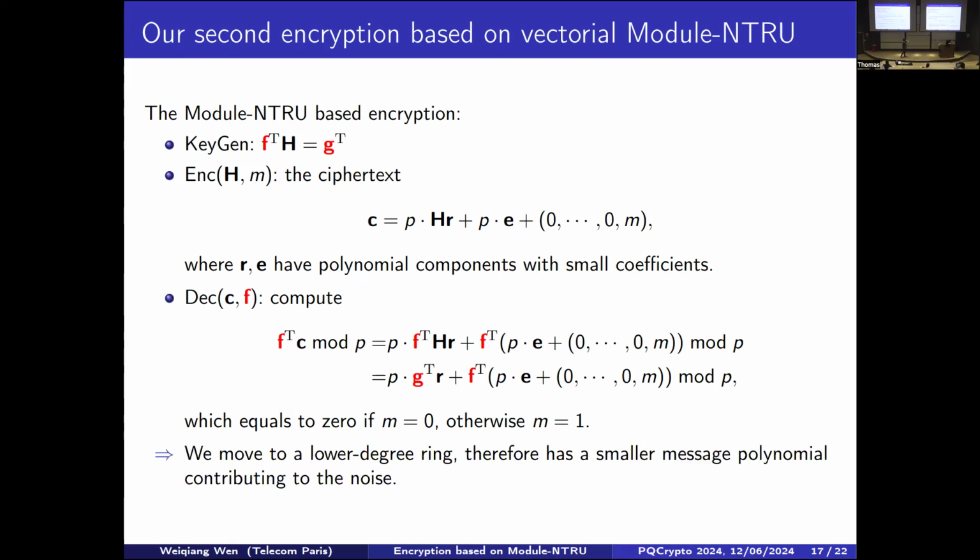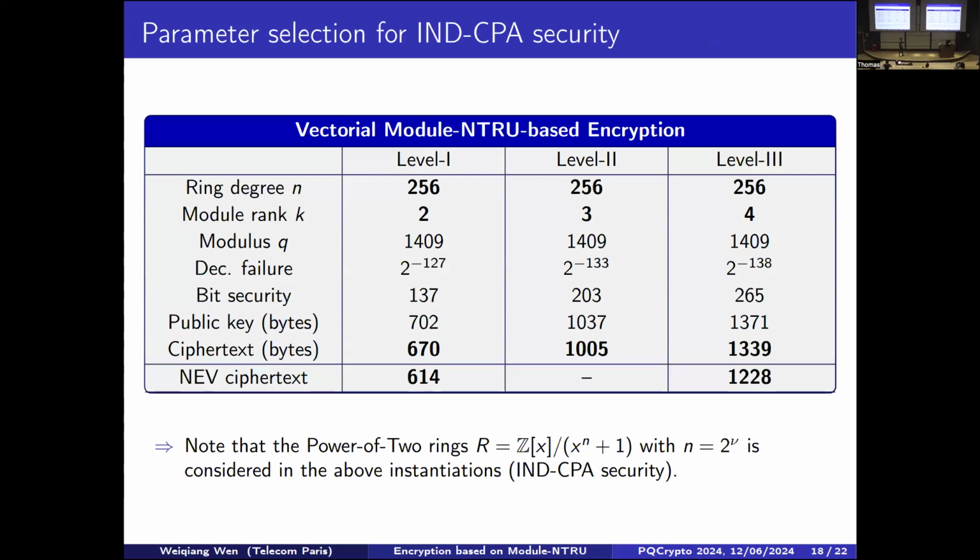One more remark is that as we introduce an extra module rank K, we can use a reduced ring degree. So the noise contributed to the decryption by the message compared to NEV will be smaller. But for IND-CPA security instantiation, it's still not as compact as NEV. And we think the main reason is that we did not apply the double encryption technique because we reduced the ring degree. For example, the message polynomial is of degree 256. The ring degree is also 256. It's also not clear how we can apply this technique in our case.